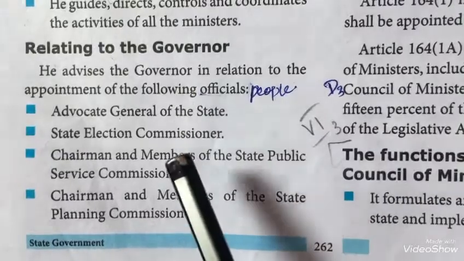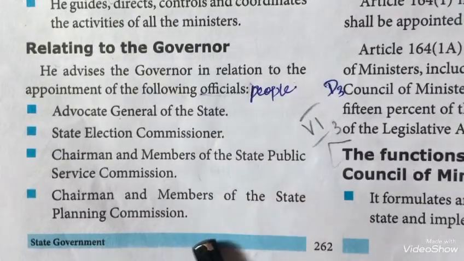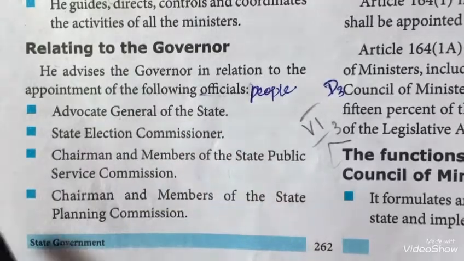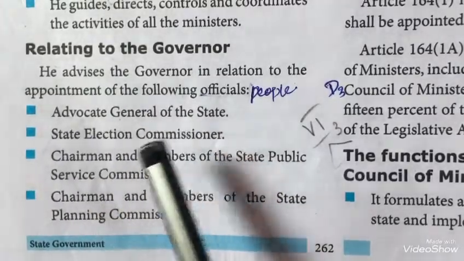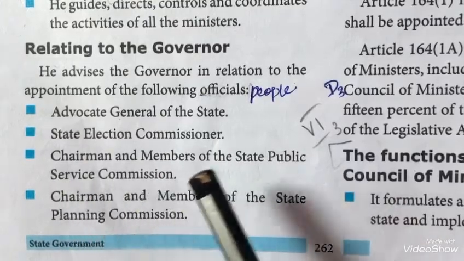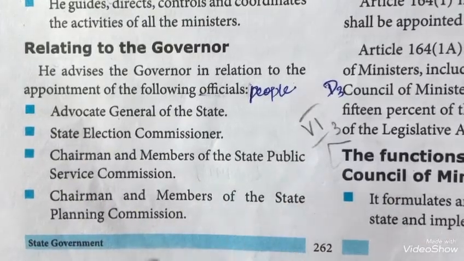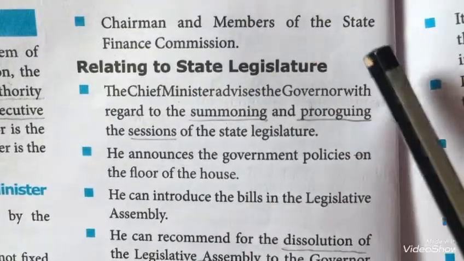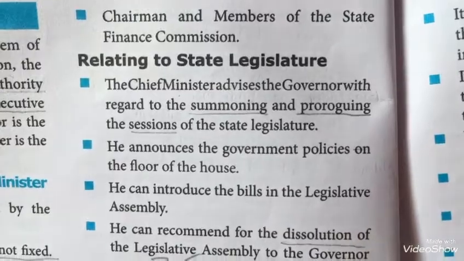So Governor will appoint all these members. CM will give advice to Governor in these appointments, that is for Advocate General, State Election Commissioner, Chairman and members of Public Service Commission, Chairman and members of the State Planning Commission, Chairman and members of the State Finance Commission.